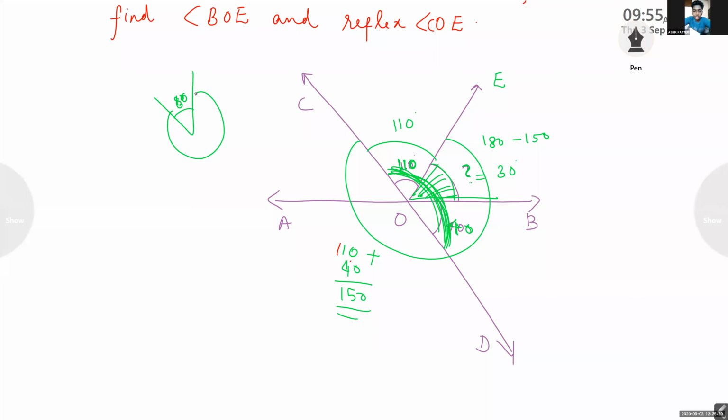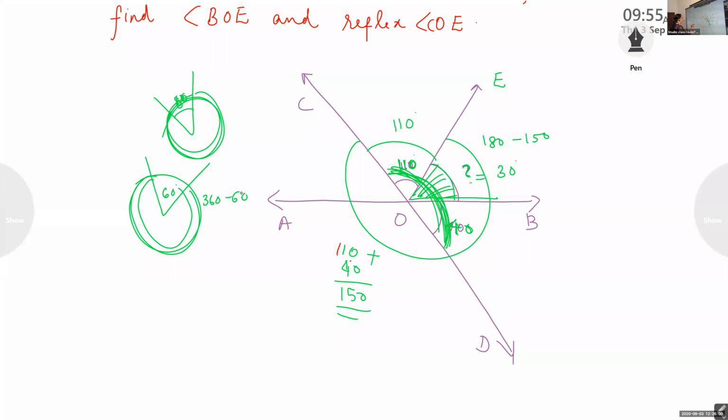Total is 360, like a circle. If one angle is 60 degree, what is the other part? 360 minus 60.